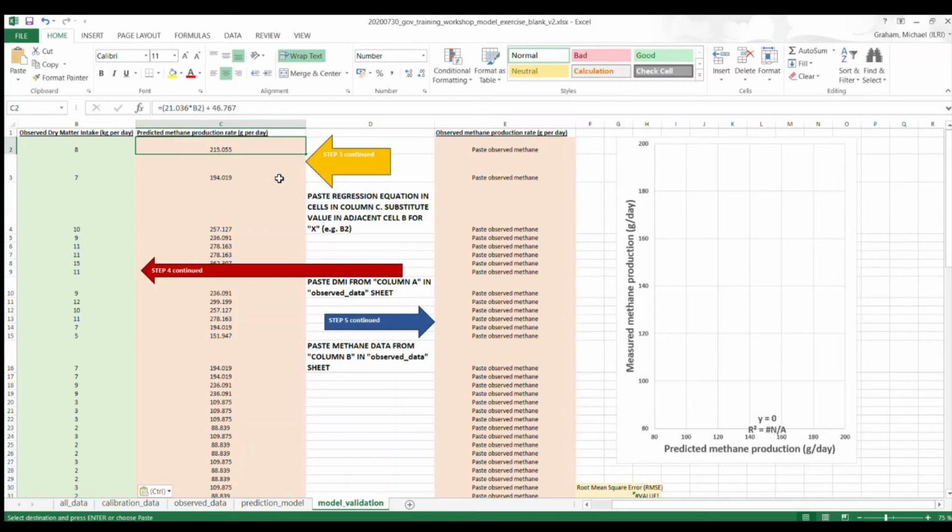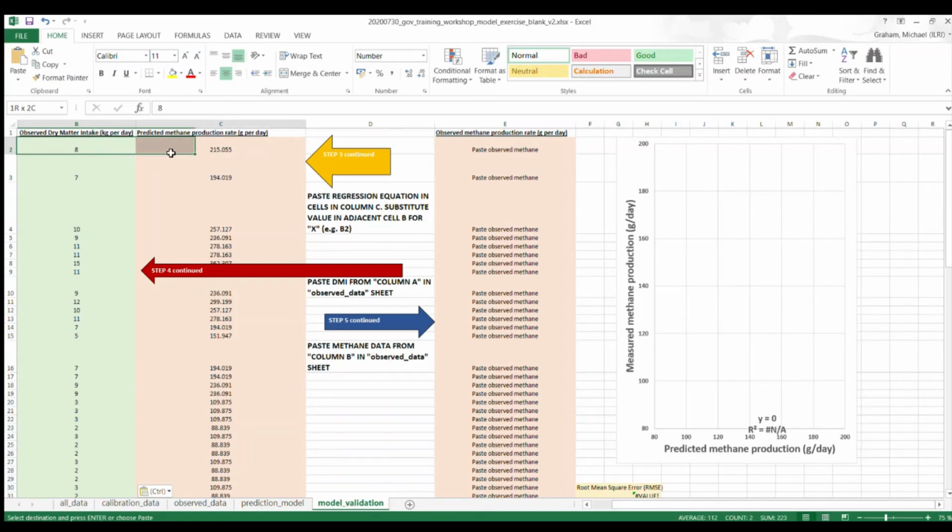So based on the observed data, which the model hadn't seen before, that we hadn't used at all, we can now use that data to plug into our equation that we got previously from the prediction model, using this simple linear regression equation, y equals mx plus b, where we substitute in this value 8 or 7, depending on which cell you're in, to predict the methane production from the dry matter intake.